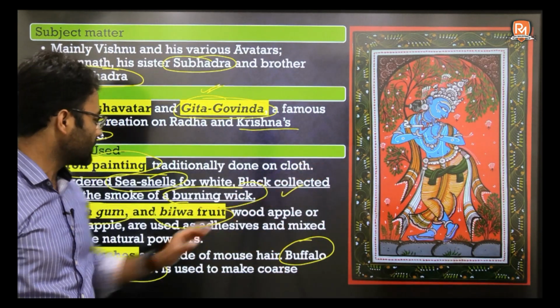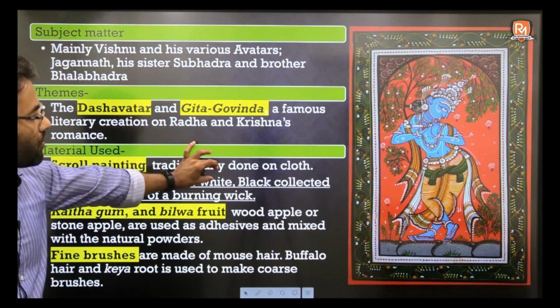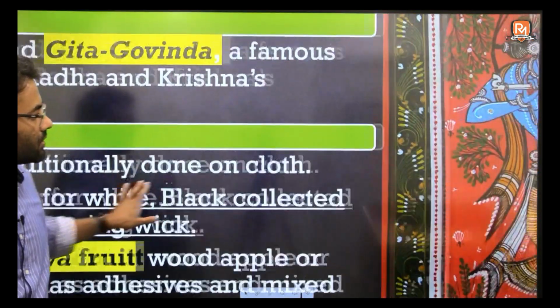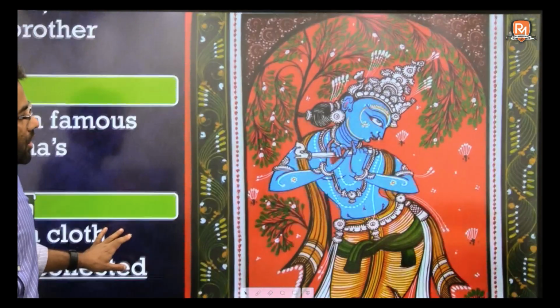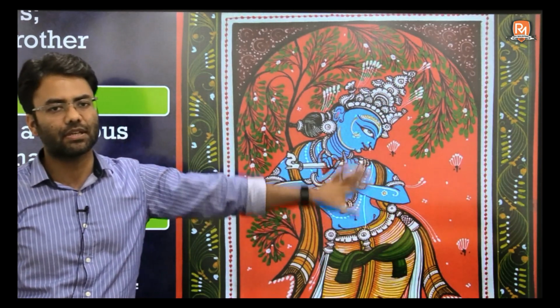So here you can see, let me show you some depictions of this painting. Now here you can see that the whole scroll, or the whole base, is filled with colors, and the colors are very vibrant. As I told you, the theme is the various avatars of Krishna, so various avatars of Vishnu.